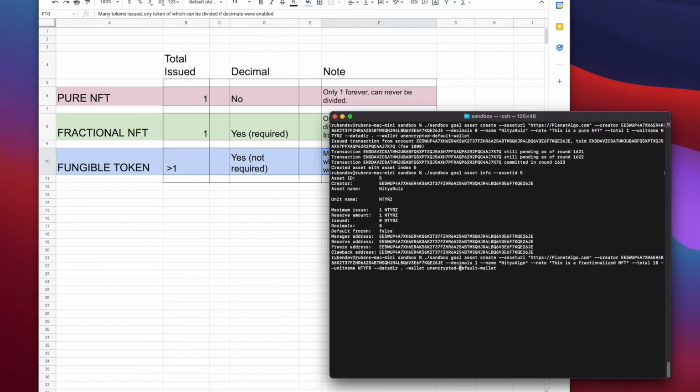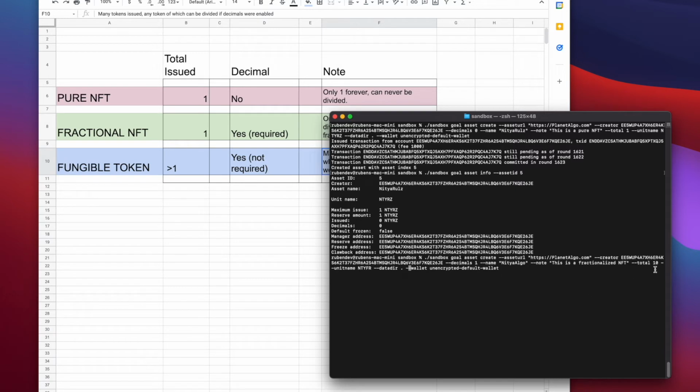Okay. And our fractional NFT, we're going to call Nitya Algo. You can see we have that right there, Nitya Algo. The total, now this is a little different. This is for developers. You can see my total is 10. You might say, hey, wait, the total is supposed to be 1.